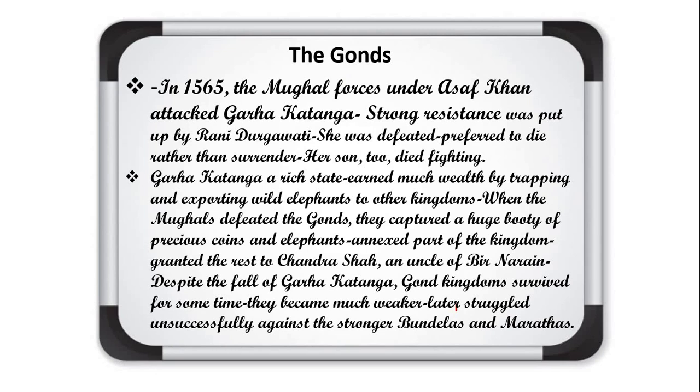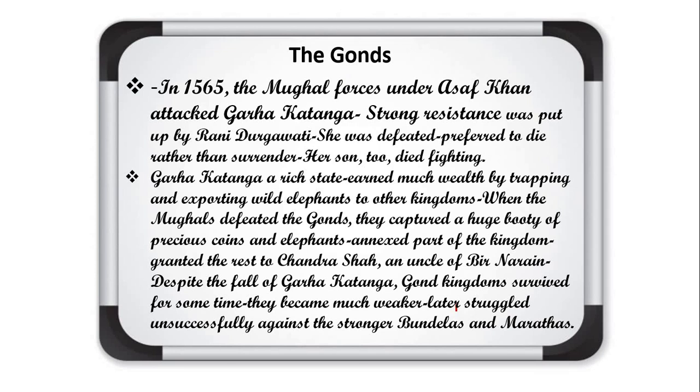Mughals defeated the Gonds. They captured a huge booty of precious coins and elephants. Okay, means all these things they took away from there. A small part of the kingdom was granted to Chandra Shah, an uncle of Bir Narayan. What does it mean? Most of the wealth the Mughal empire took, but one small area they gave to Chandra Shah.